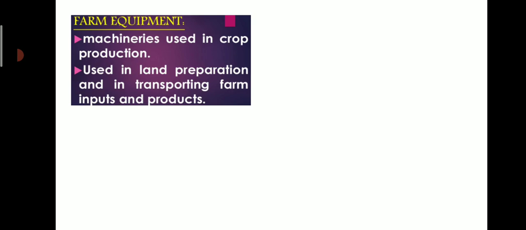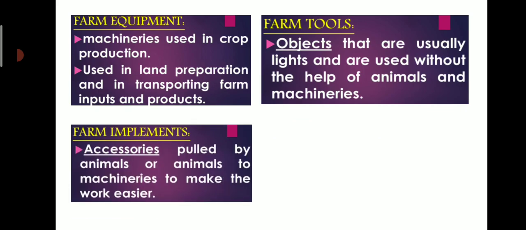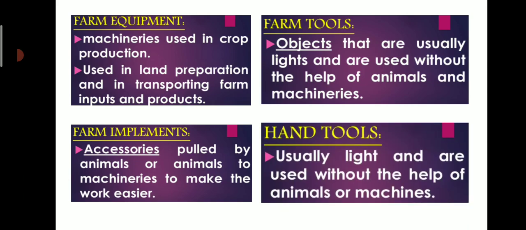So these are some of the equipment. So farm equipment means machinery used in crop production, and it is used in land preparation and in transporting farm inputs and products. Farm tools are usually light and are used without the help of animals and machineries. Farm implements means accessories pulled by animals or machineries to make the work easier. Hand tools are usually light and are used without the help of animals or machineries.